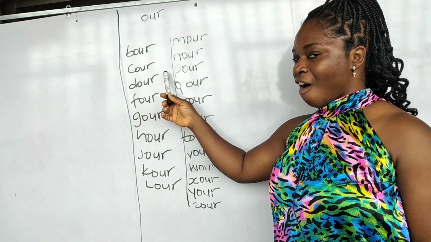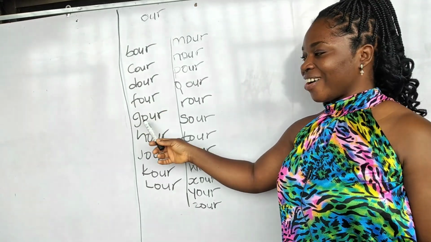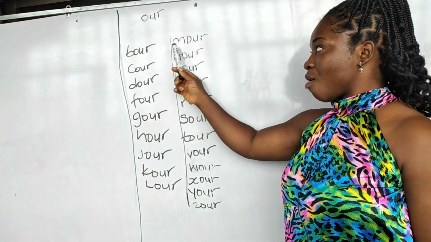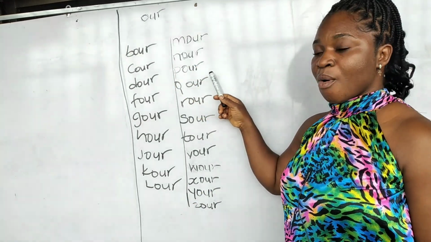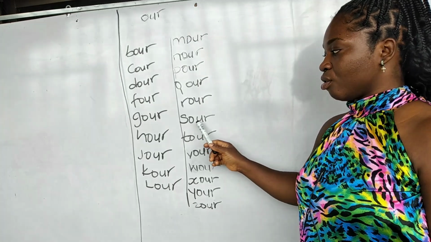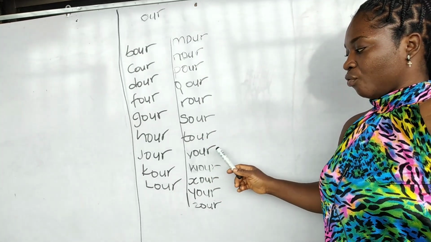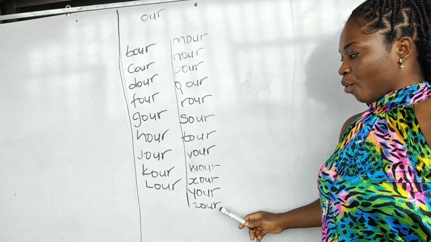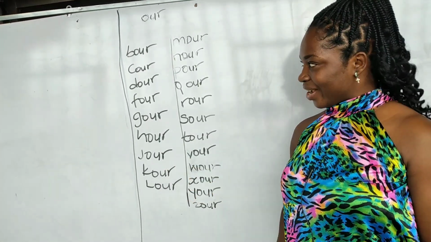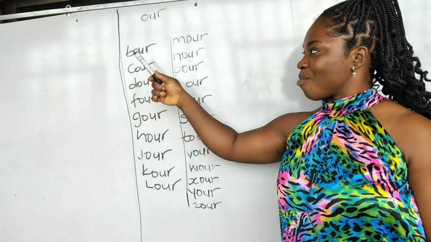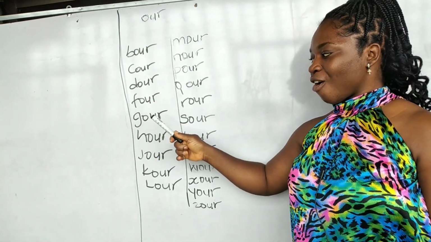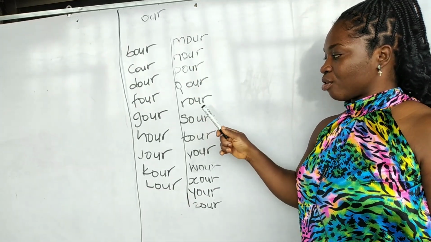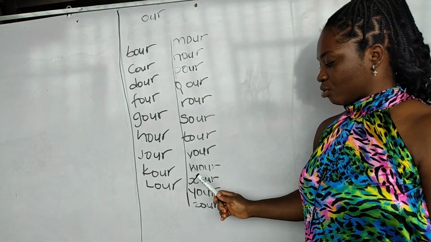Ba, ka, da, fa, ga, ha, ja, ka, la, ma, na, pa, hwa, ra, sa, ta, va, wa, zo, yo, zo. Okay, let's try it again. Ba, ka, da, fa, ga, ha, ja, ka, la, ma, na, pa, hwa, ra, sa, ta, va, wa, zo, yo, zo.